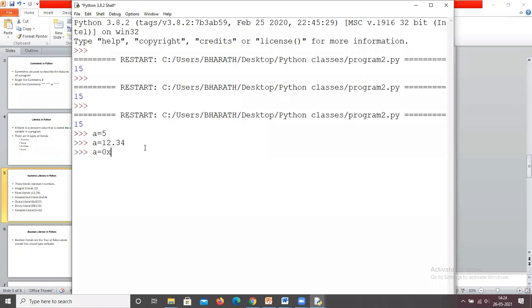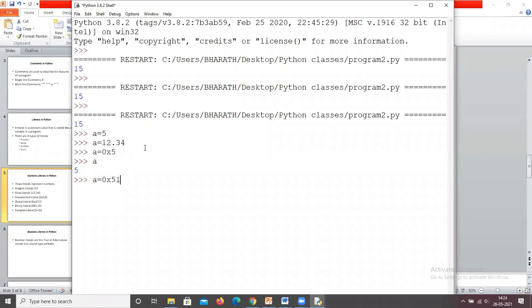For example, 5. Now if I try to print A, what is the value of A? It prints 5. Why? 5 into 16 power 0, it is 5. For example, I give A equals 0x51.